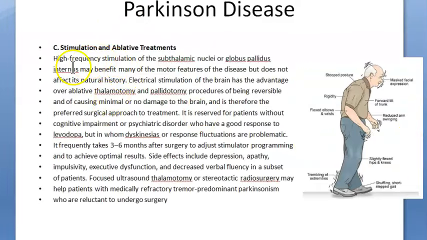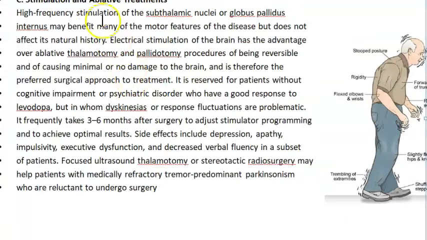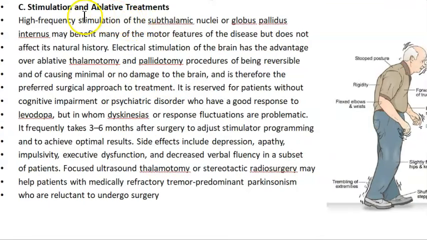Next, stimulation and ablation treatment, ablative treatments. Okay. So stimulation of the subthalamic nuclei. High frequency they will take and they will stimulate the subthalamic nuclei or globus pallidus internus. So this may benefit. So how are they doing? High frequency stimulation, electrical stimulation of brain. Okay. So they are telling this. Side effects will be there for these also.